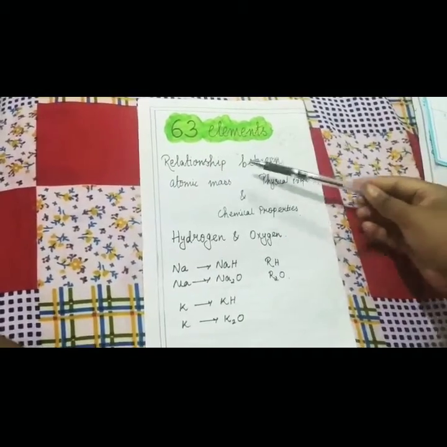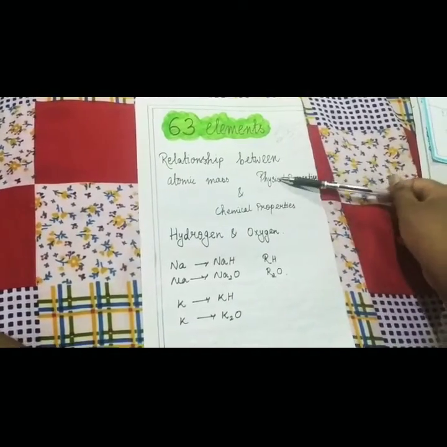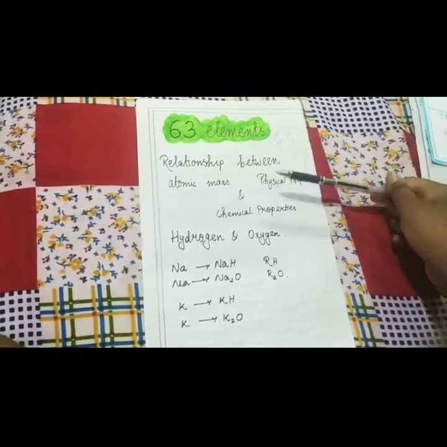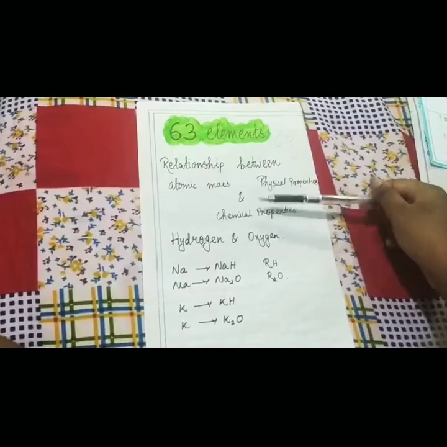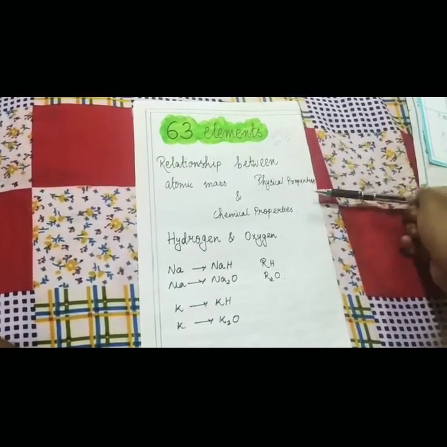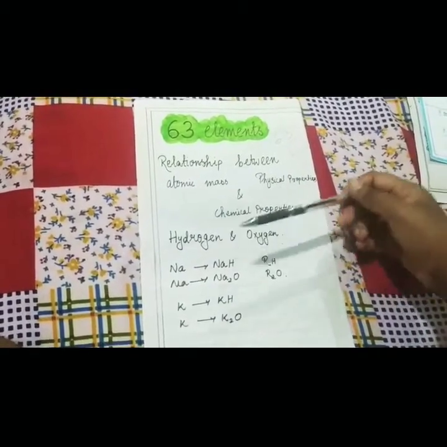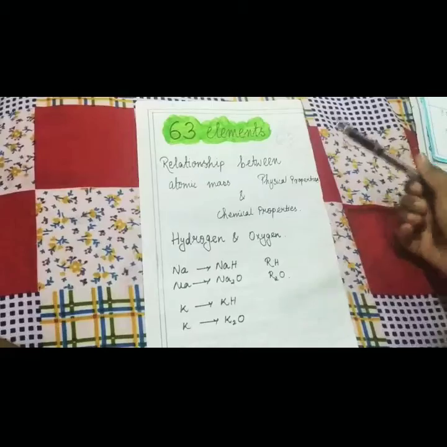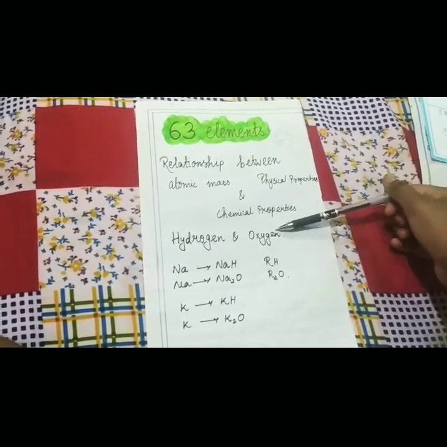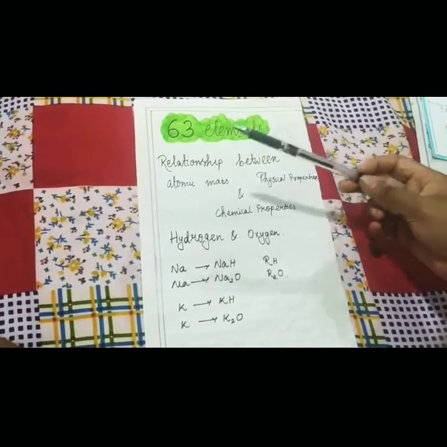Here, atomic mass refers to the mass of the element, and physical properties refer to density, melting point, boiling point, etc. Chemical properties here refer to how reactions take place between elements. Okay, Mendeleev observed how an element reacts with other elements. He used hydrogen and oxygen for this because hydrogen and oxygen react with the maximum number of elements and are very reactive.